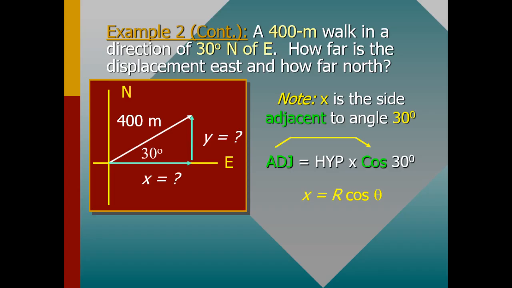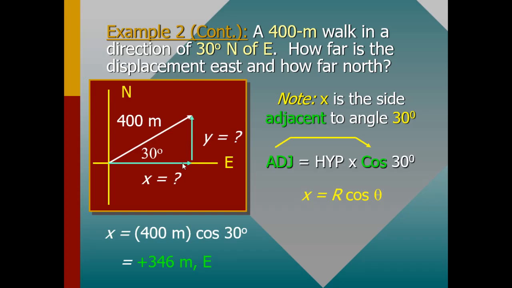Where there is r, you put 400, and where there is theta, you put 30. When you plug in on your calculator, this will be positive 346 meters east.